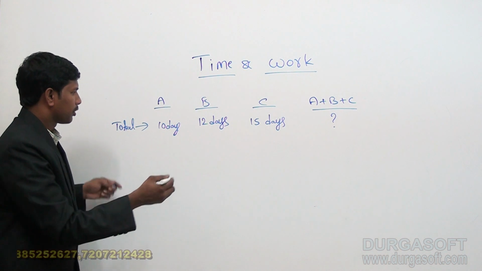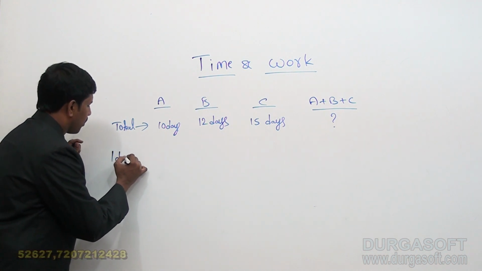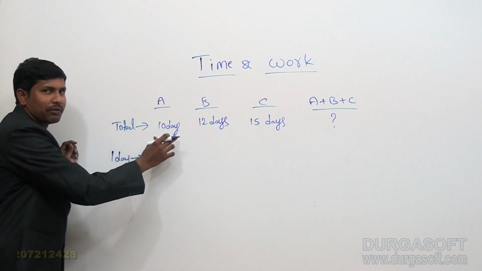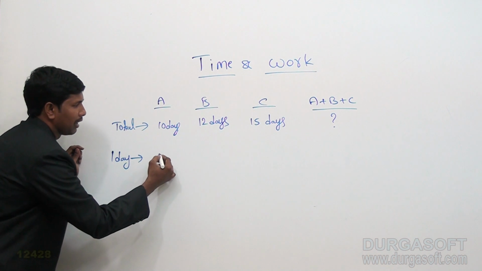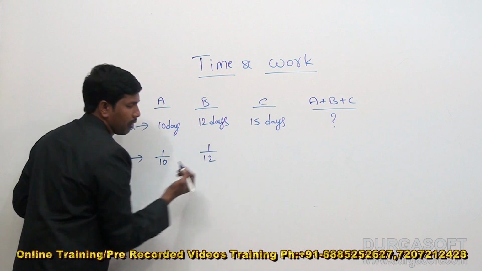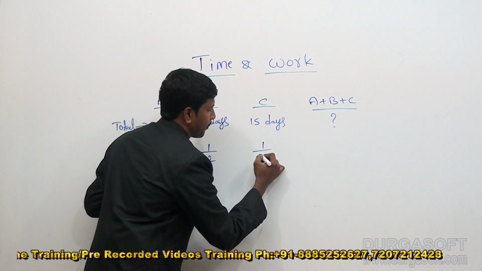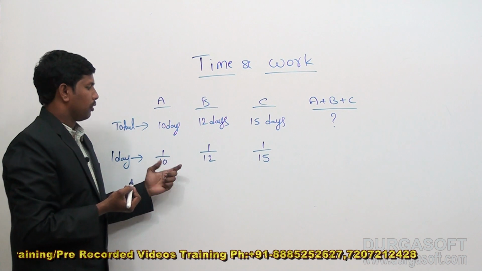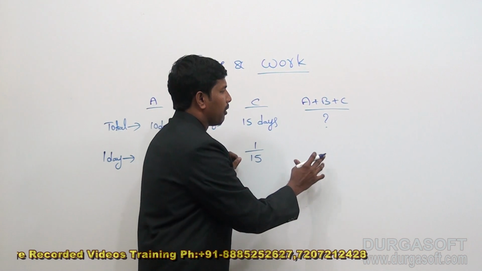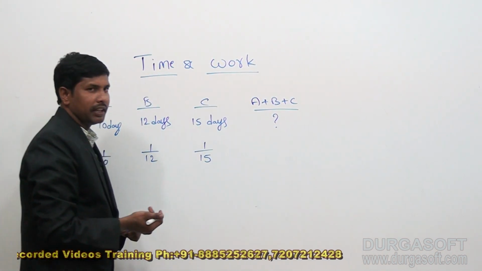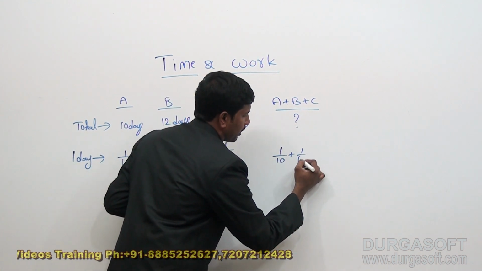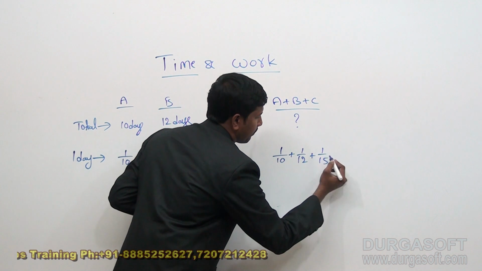Now the procedure is the same. Here I want 1 day work of A. We know that whenever A takes X days, 1 day work is 1 by X. So 1 day work is equal to 1 by 10, and for B it is 1 by 12 and C is 1 by 15. So when we have 1 day work of A, B, C alone, now I can calculate 1 day work of A, B, C all together, which is equal to 1 by 10 plus 1 by 12 plus 1 by 15.